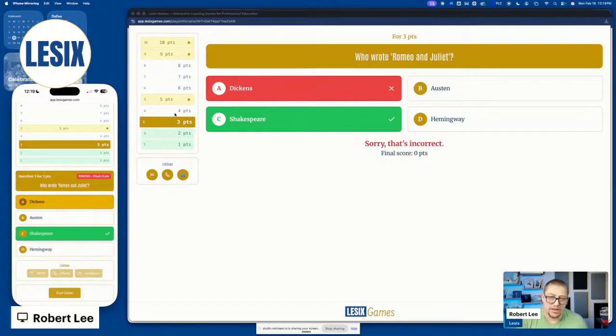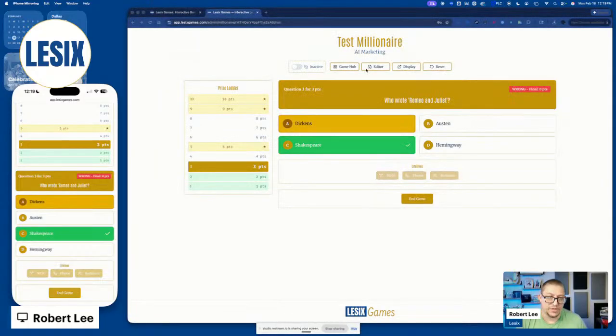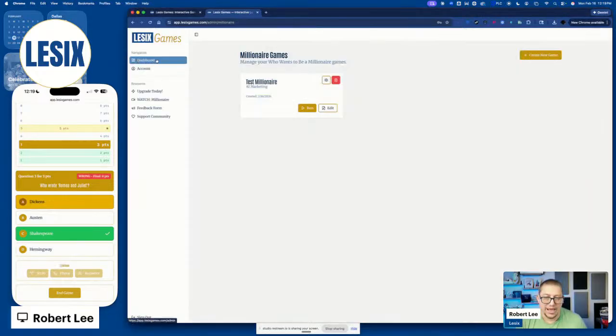And the beauty about it is it's all a game show format. How you use the game show in your class is entirely up to you. We've taken care of the tech part. We've taken care of the ability to make your class a game show. And again, just like before, you can go back to the Game Hub and explore everything on the dashboard.